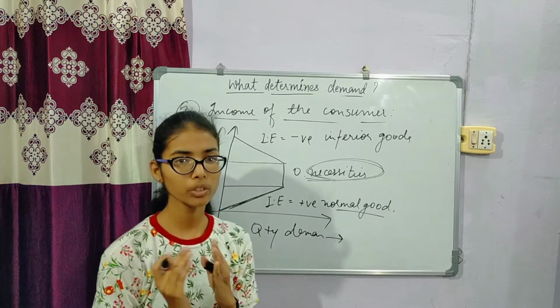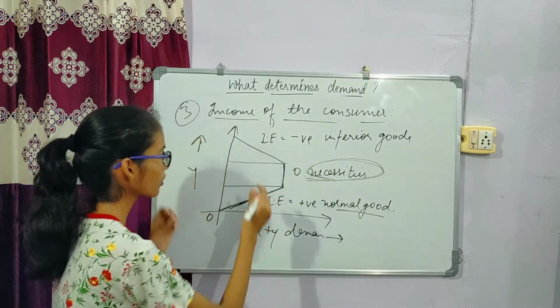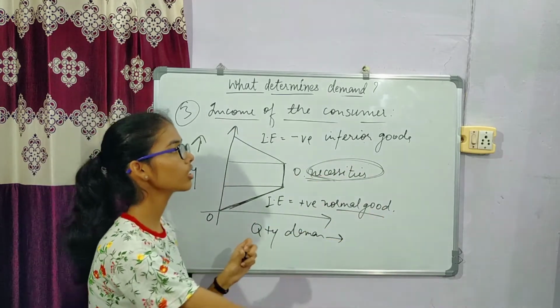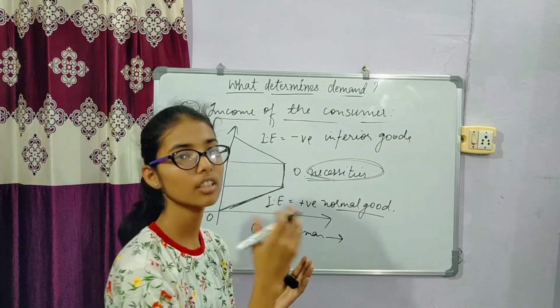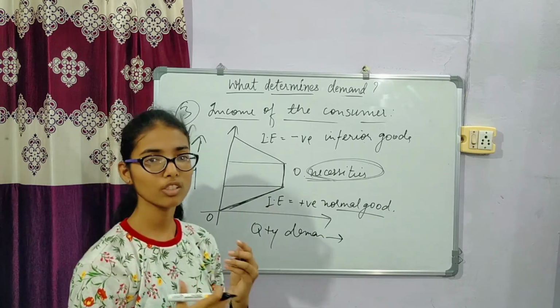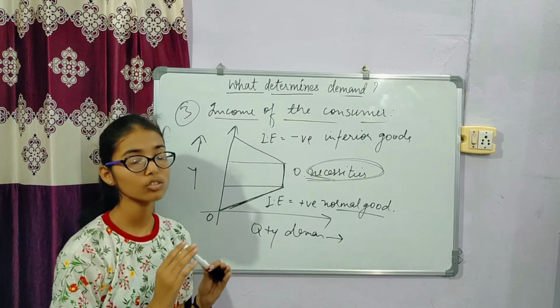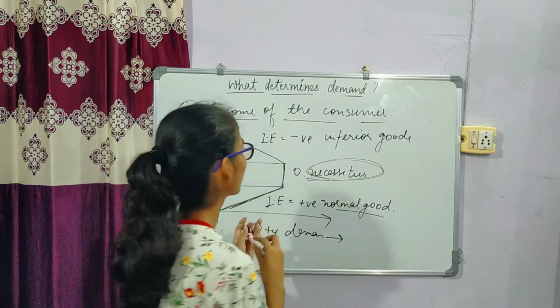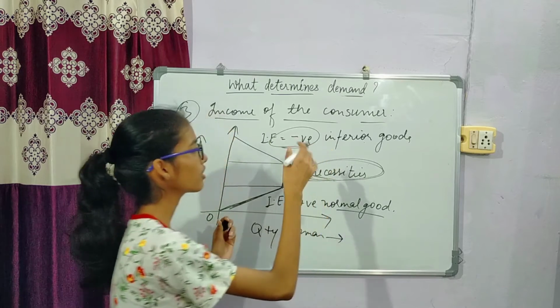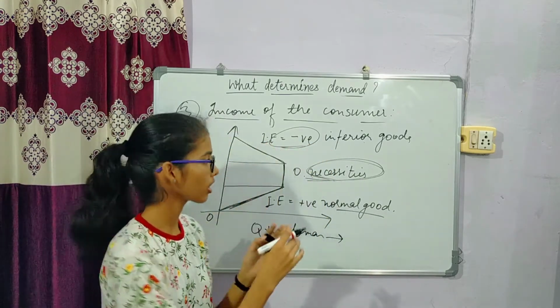In inferior goods, the quantity demanded decreases after a certain level of income, when the consumer can switch to a superior substitute. So here it is a negative income effect, because the curve is downward sloping.